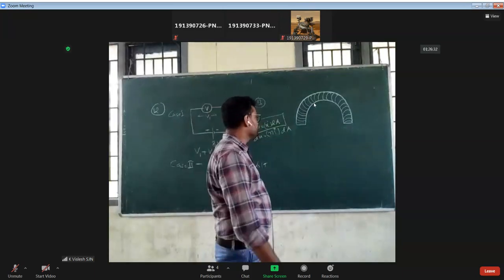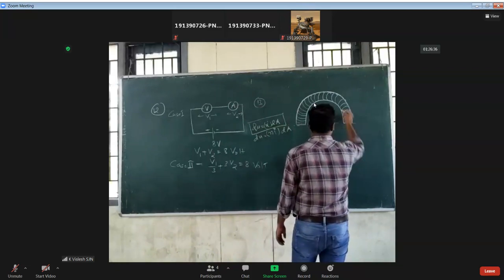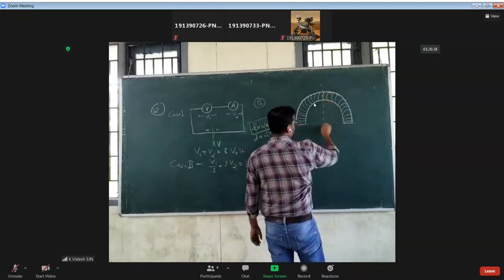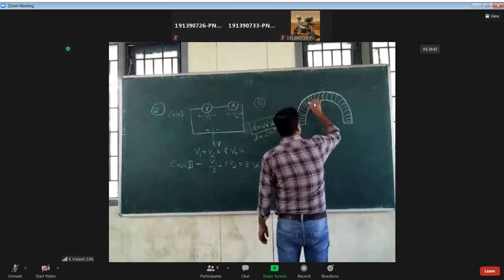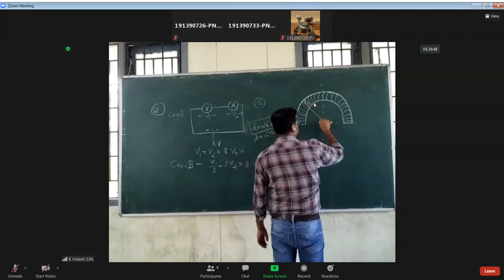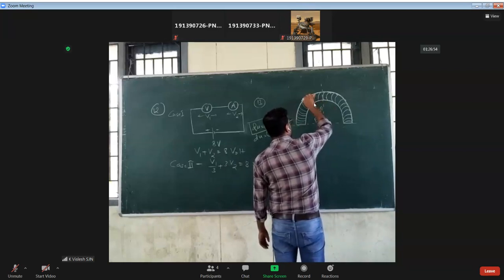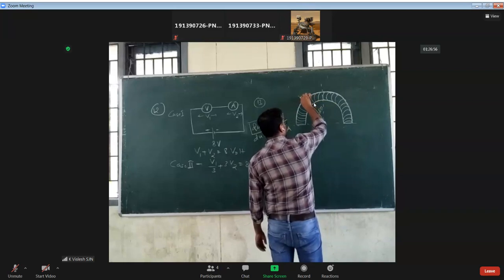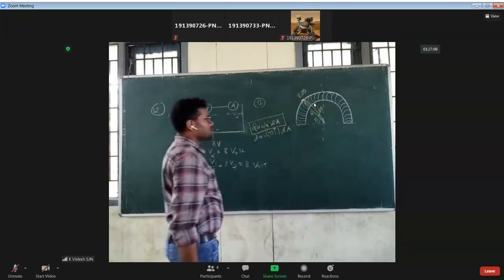Okay, see, so I'm going to draw. Let us take some element here. If radius is R, this one will be R d theta.